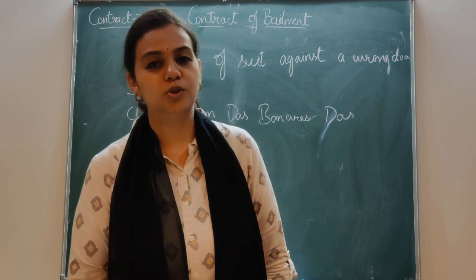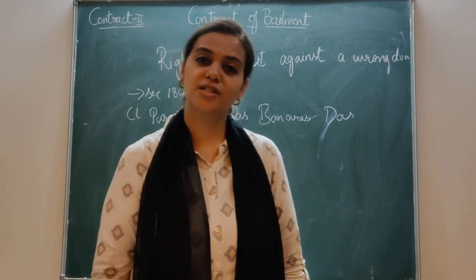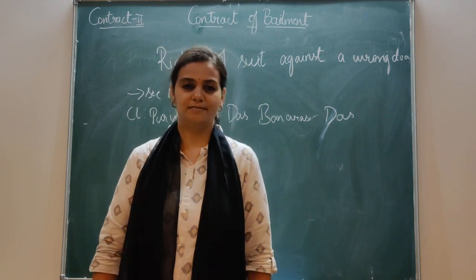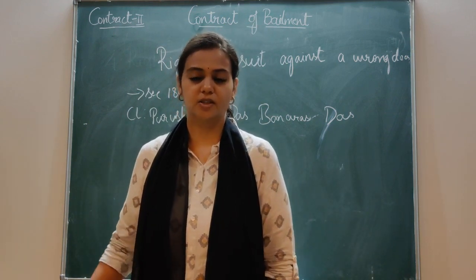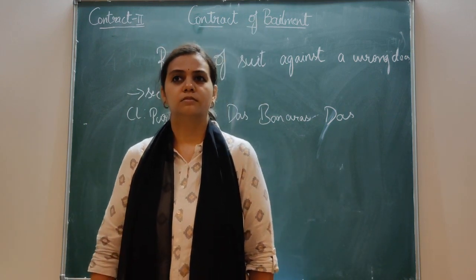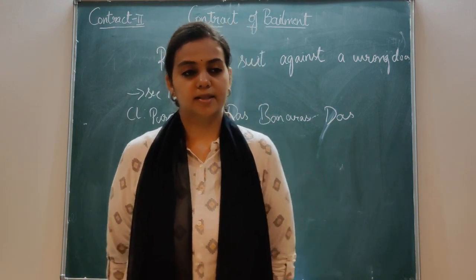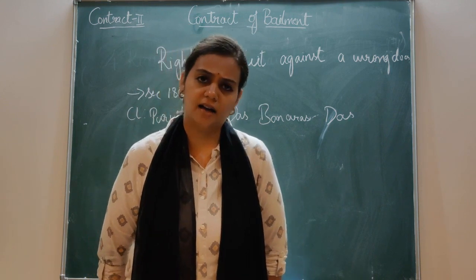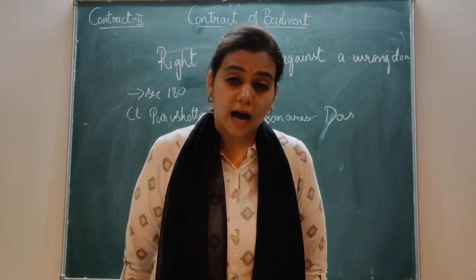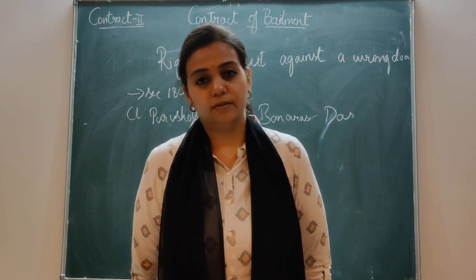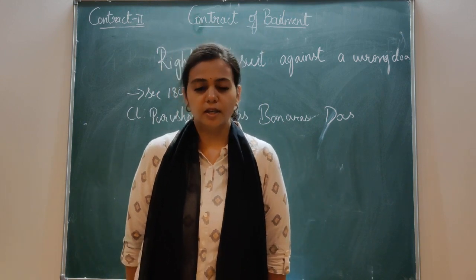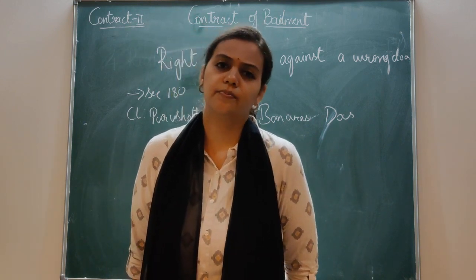After taking the goods, he pledges them to a person called B for some amount. Now the railway authorities come and say that no, these are our goods, which have been taken away from us fraudulently. You please return the goods to us.